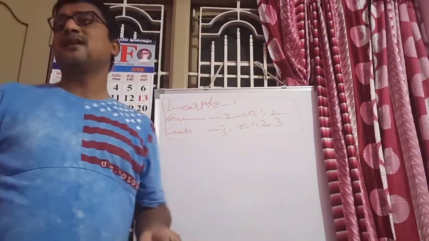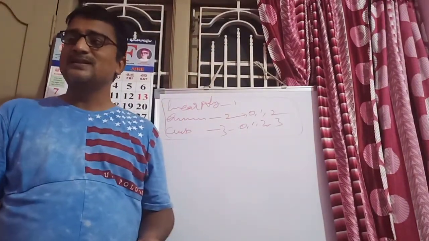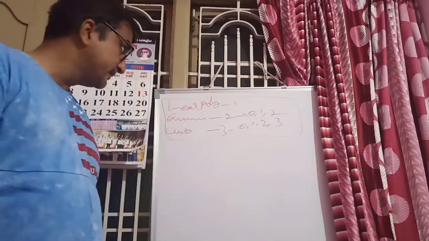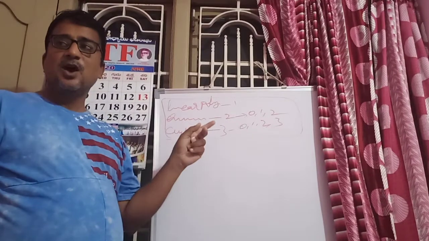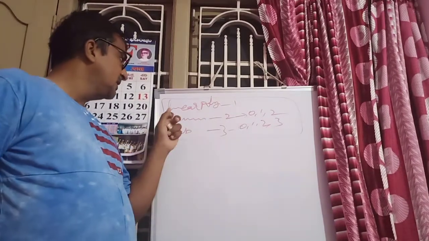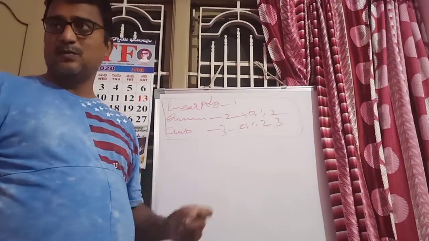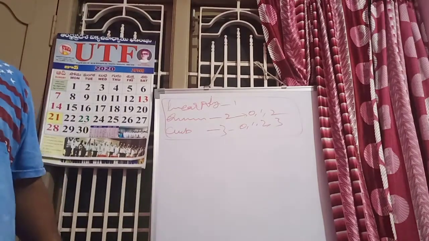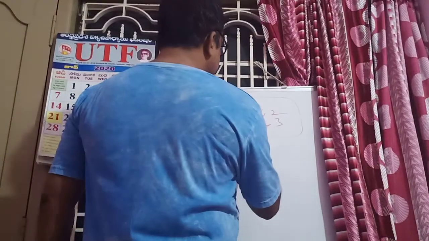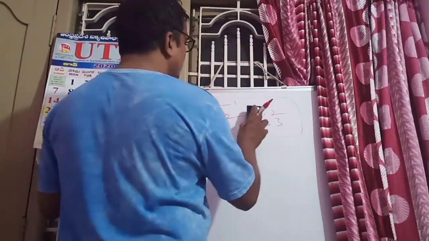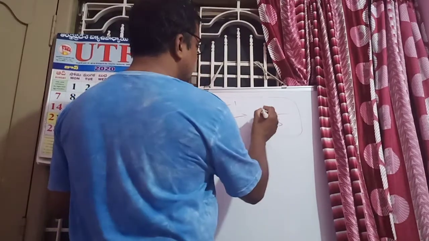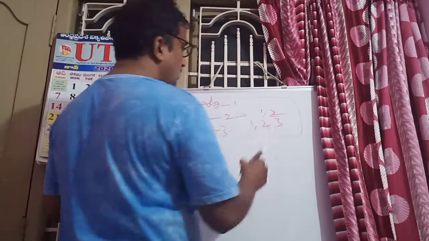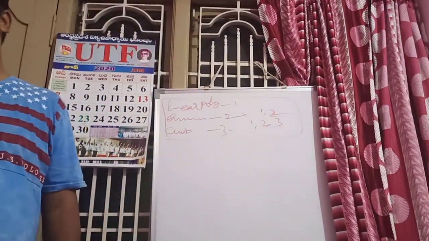And next one is the graph. For the same, a linear polynomial has how many zeros? 1. A quadratic polynomial has at most 2, that is 0, 1 or 2.